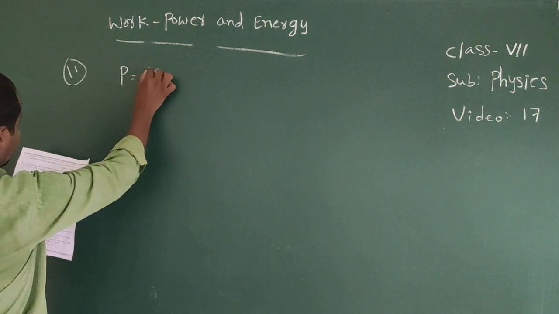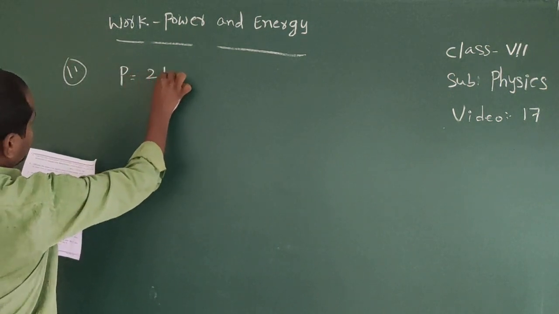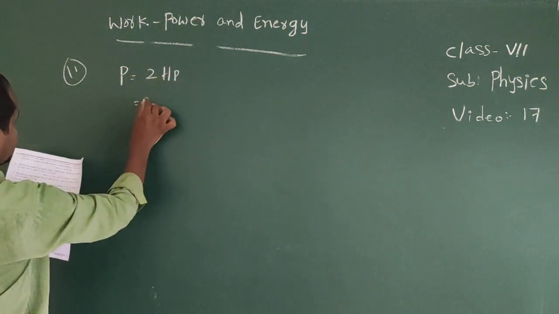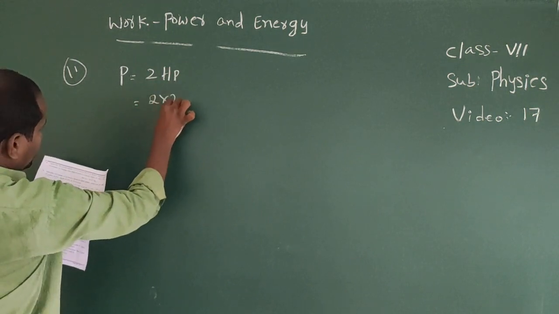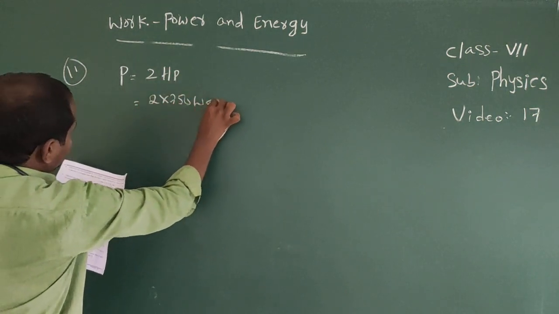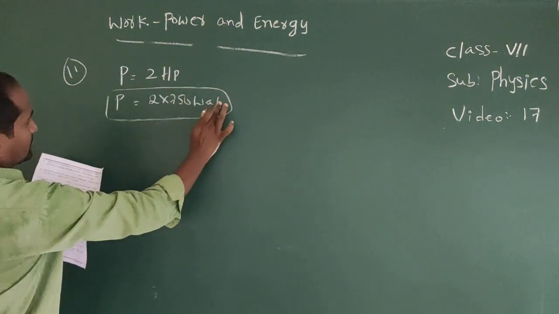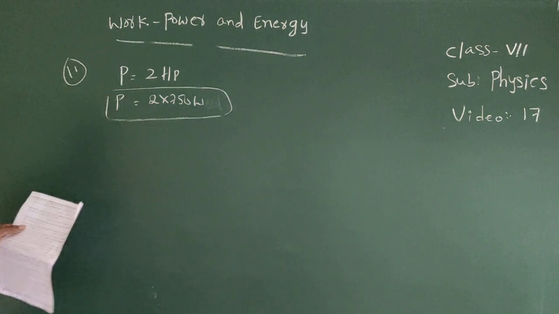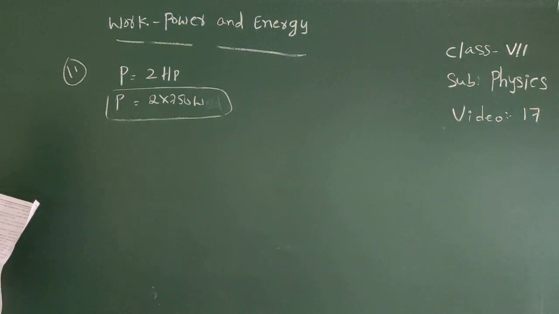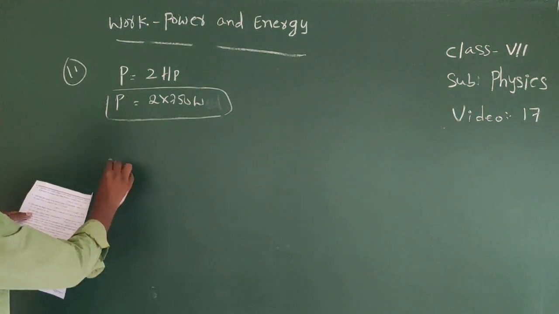Power equal to 2 HP. HP converting to watts, 2 into 750 watts, because 1 HP equal to 750 watts.